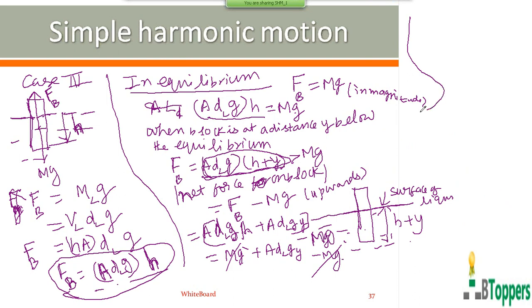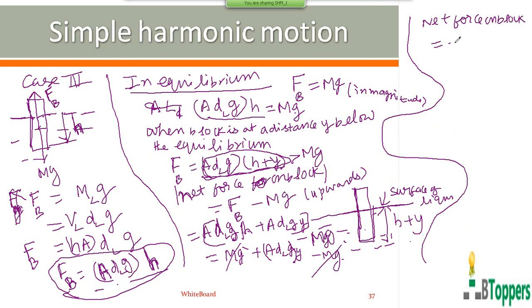So the magnitude of the net force on the block, at the instant when the block is at a distance y below the equilibrium position, is equal to A dl g y, which is proportional to the distance y from the equilibrium position. If you give a positive sign for displacement y below the equilibrium position, which is directed downwards, then the net force in the upward direction can be given a negative sign. So the net force on the block at a displacement y below the equilibrium position can be written as minus capital A into dl into g into y.